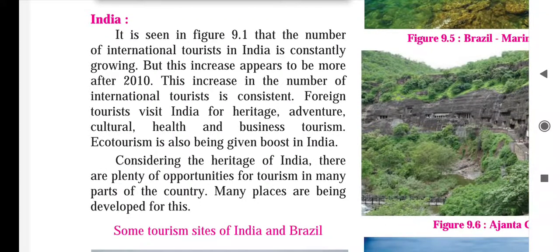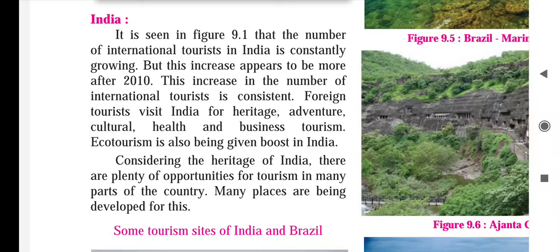Now next, tourism in India we will study. It is seen in figure 9.1 that the number of international tourists in India is constantly growing, but this increase appears to be more after 2010. We have seen the line graph. In that line graph, it has clearly shown that after 2010 international tourists increased in our country, and we have already seen in that line graph both the countries' tourism year wise. So from 2010 we have seen rapid growth in international tourism.